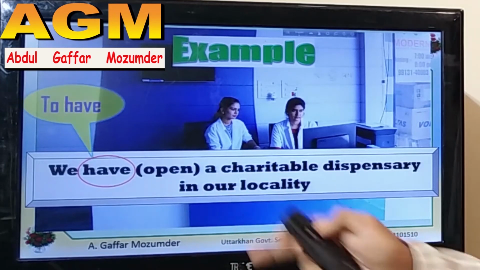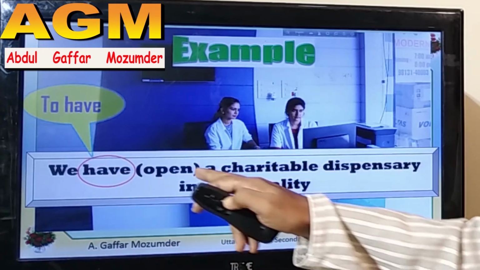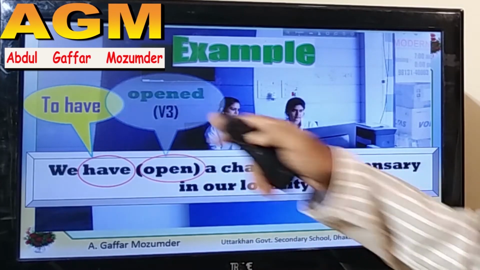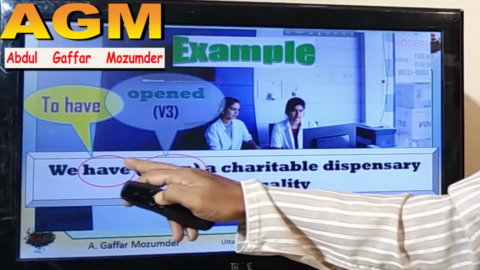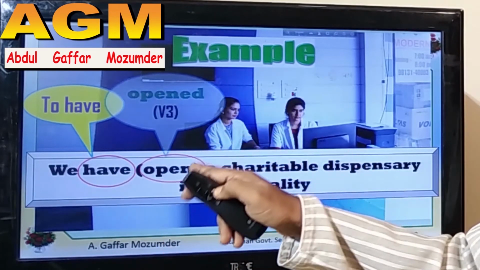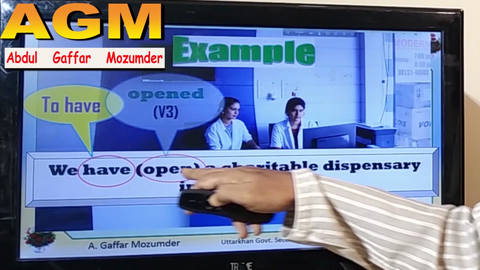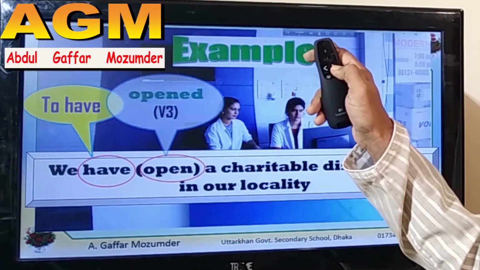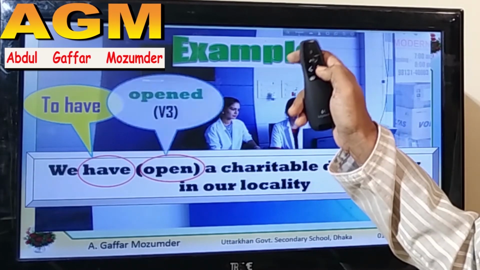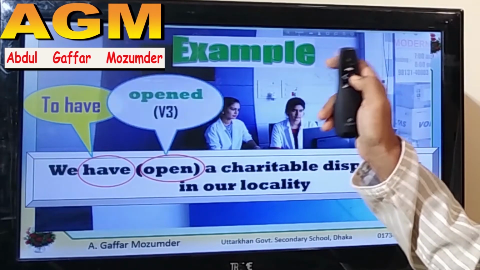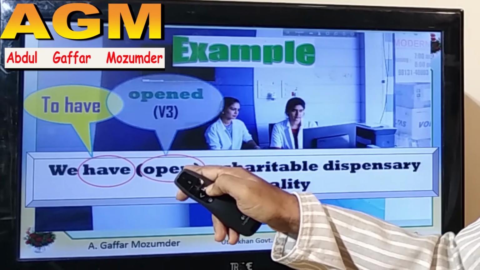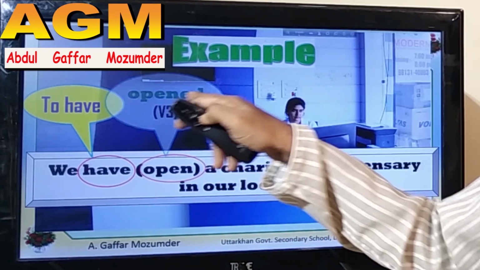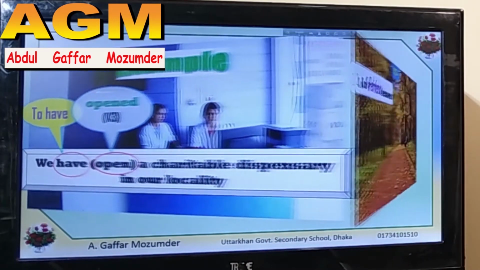So following this to have, as this is a to have verb, what should I use here? We should use here opened, V3. Just due to this to have, we should put here, actually this is a blank in your question paper, you will see, and in the blank you will have clues, so you will select a verb for this gap, and then it will be turned into V3, then it will become open. So